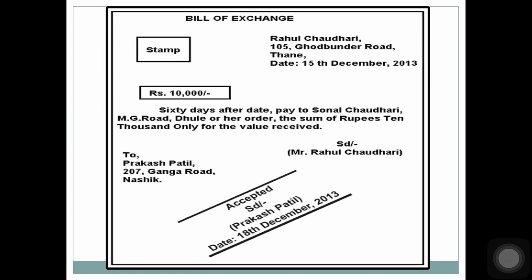Rahul Chaudhary is the drawer, he has signed it. To Prakash Patil. Prakash Patil is the drawee, he is the person who is supposed to make payment. His address is Nashik, and when he accepts the bill, he will write accepted, signed Prakash Patil, and the date is given there. Okay, this is date of acceptance. So date of bill is 15 December, date of acceptance is 18 December.